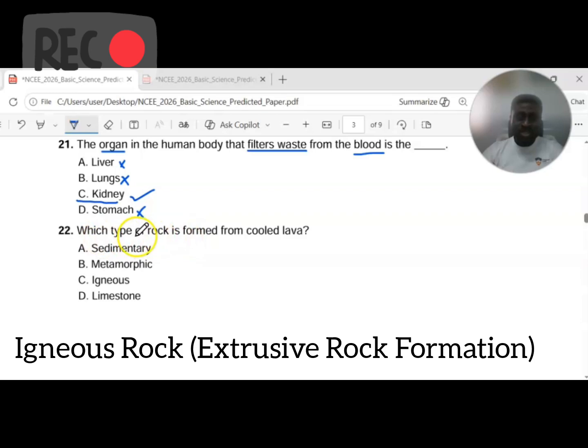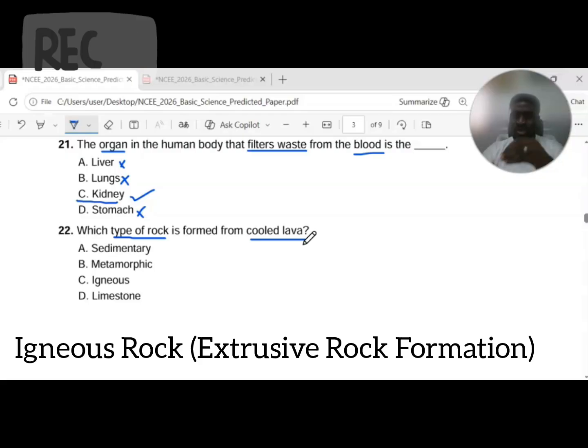So the question says, which type of rock is formed from cooled lava? The cooled lava is the extrusive form of rock formation because the magma was able to find its way to the surface of the earth in an extrusive or exuding form, pushing its way out to the surface.